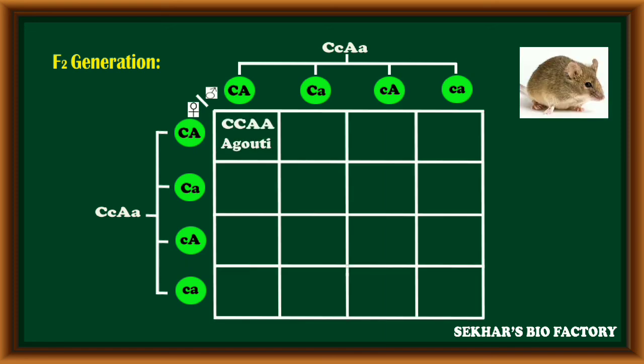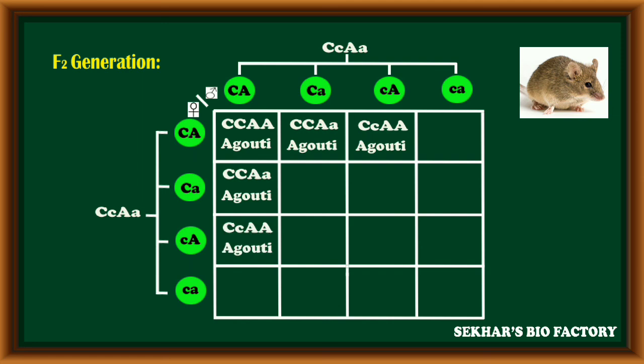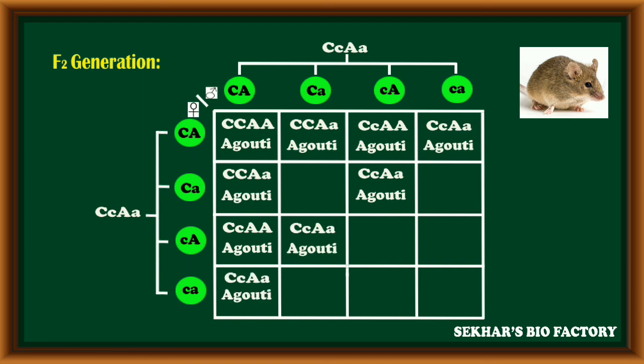In this, the first combinations are capital C capital A, agouti coat; capital C capital A small a, agouti coat; capital C capital A small a, agouti coat; capital C small c capital A, agouti coat; capital C small c capital A, agouti coat. Along with that, the 4 combinations with both genes in the heterozygous condition, capital C small c, capital A small a, express the agouti coat. Out of these 16 individuals, 9 individuals have the agouti coat.